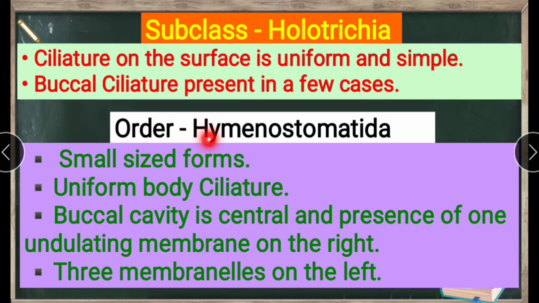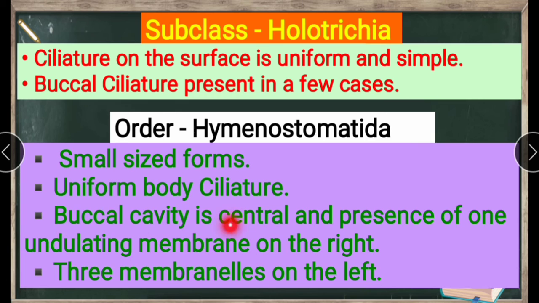Next, order Hymenostomatidae. Characters: small sized forms with uniform body ciliature. The buccal cavity is central, and there is presence of one undulating membrane on the right.